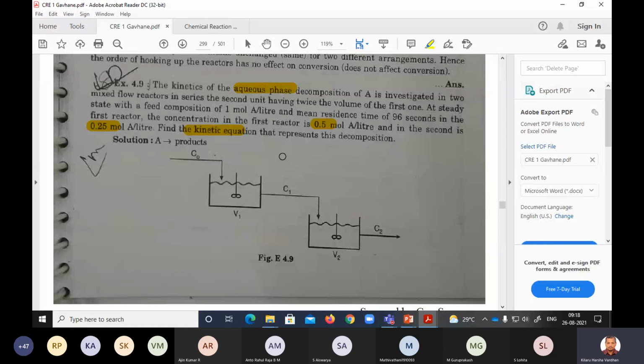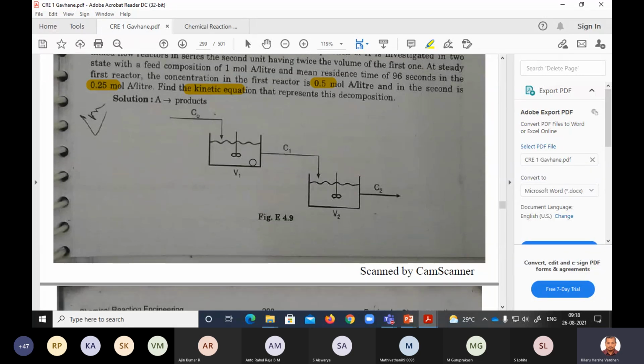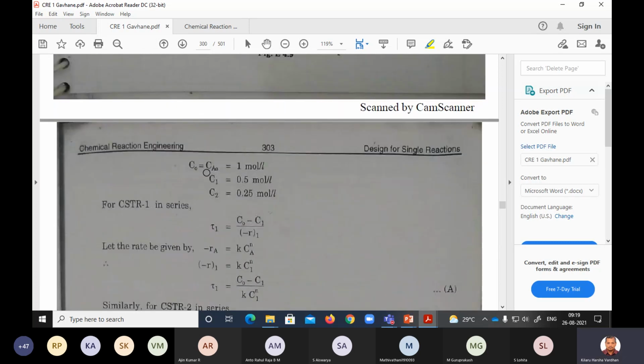Therefore, it is a liquid phase. No need of calculating the expansion factor. C naught is initial, C1, C2, V1 and V2. V2 is twice the size of V1. That is what is given. So CA naught is 1. C1 or CA1 is 0.5. C2 or CA2 is 0.25.